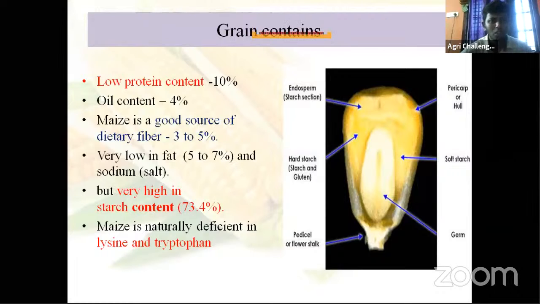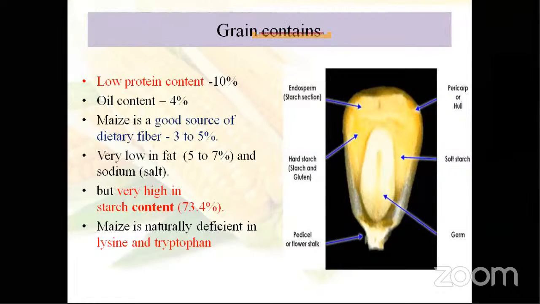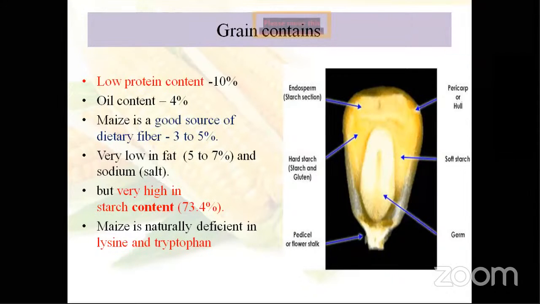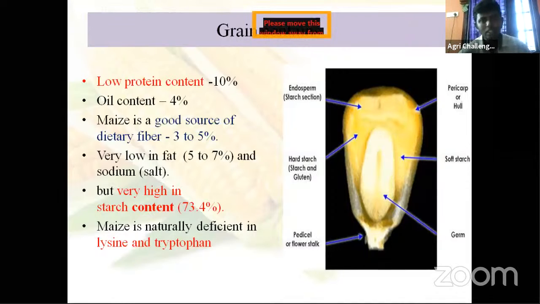I told you during the classification of crops. Soybean. Then generally, your pulses. Then your cereals and millets have less than 12% of protein. Your maize crop especially has less than 10% of protein.